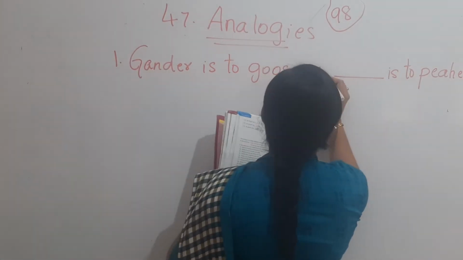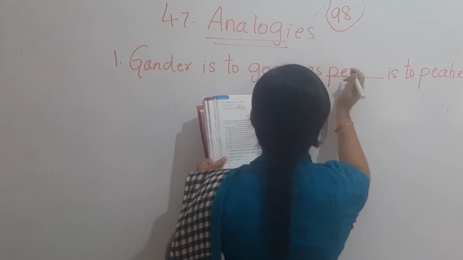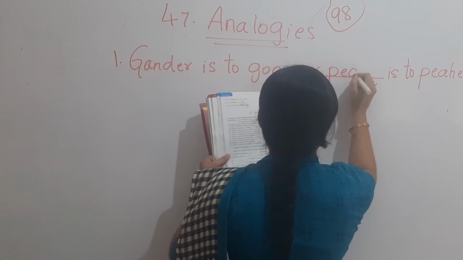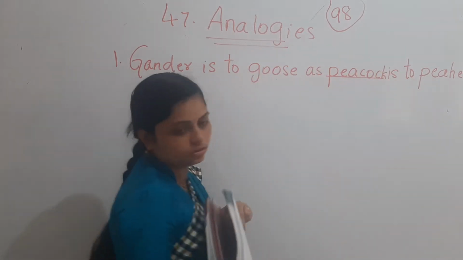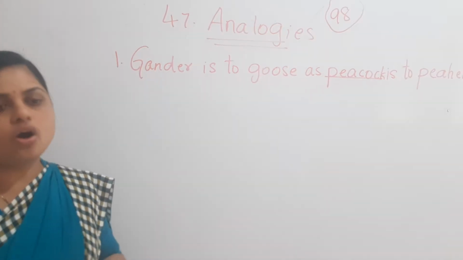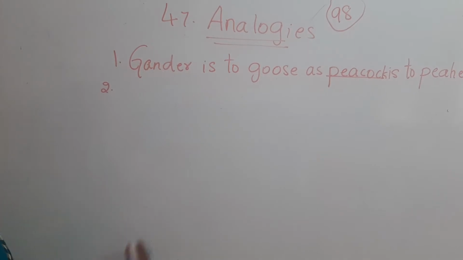Of course, the answer will be peacock, because peacock is the opposite gender of peahen. P-E-A-C-O-C-K is the answer. The right answer is peacock. Please note, children, peacock. Alright, next.